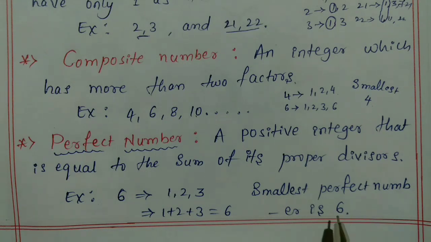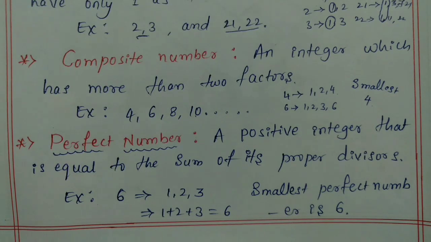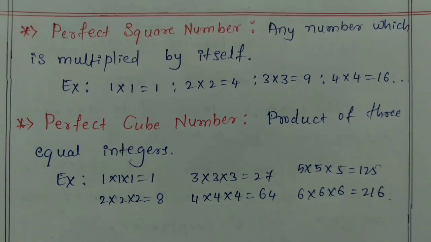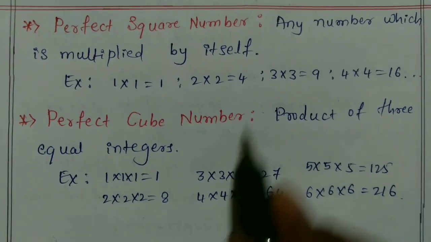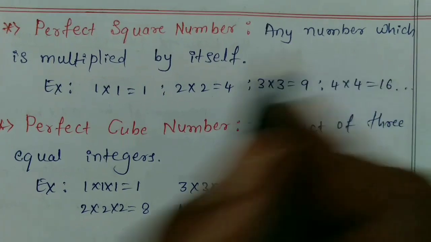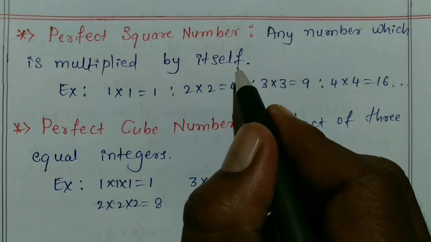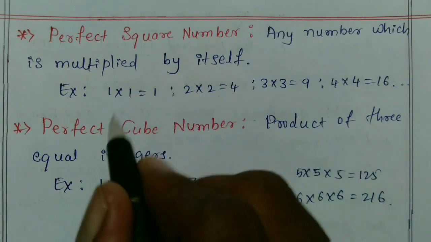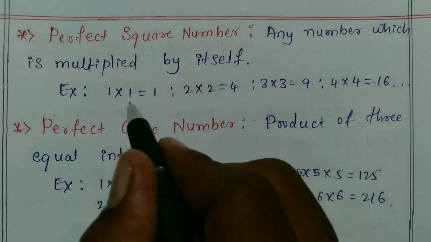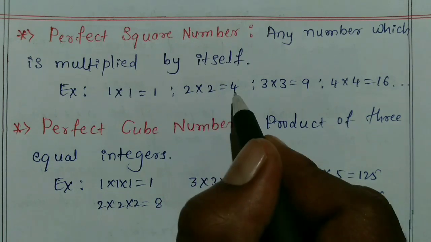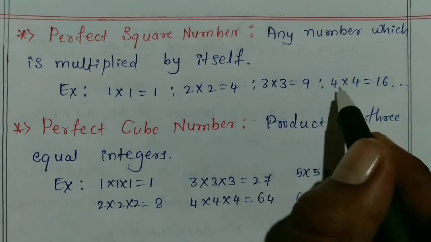Next I will go to perfect square numbers. A perfect square number means a number which is multiplied by itself. Examples: 1 into 1 is 1, 2 into 2 is 4, 3 into 3 is 9, 4 into 4 is 16.